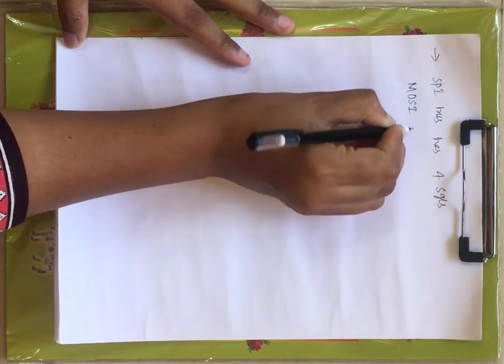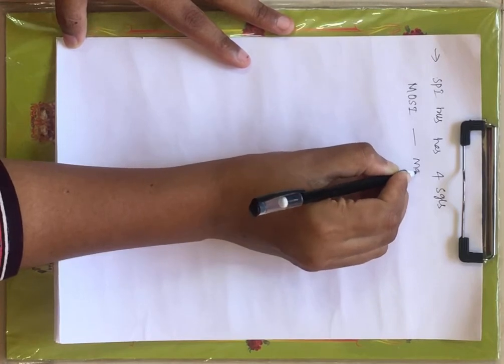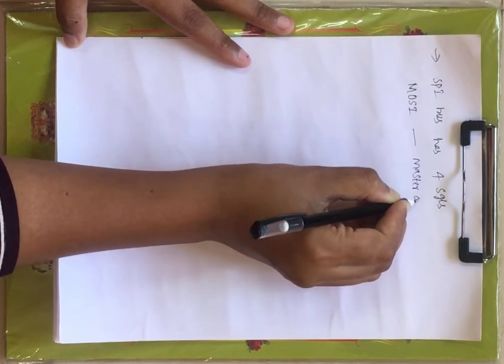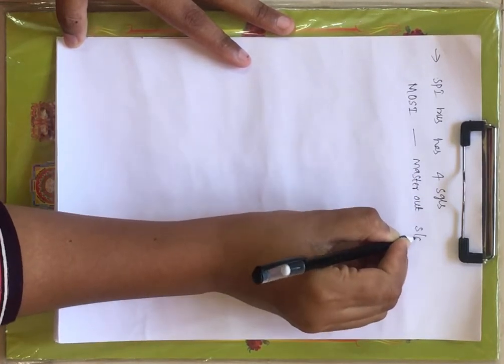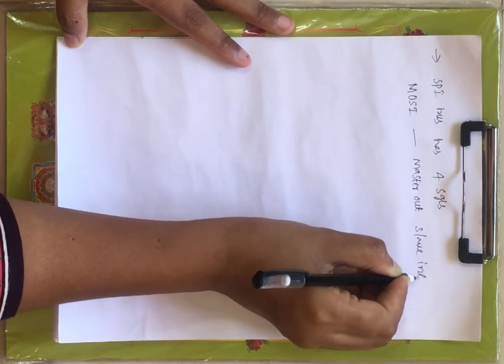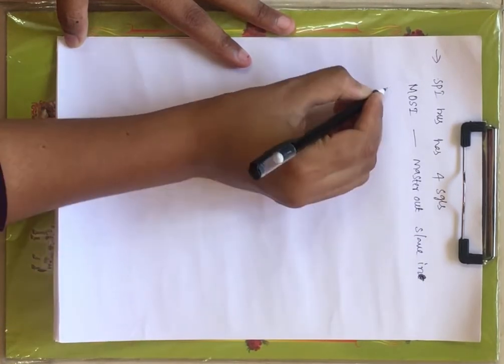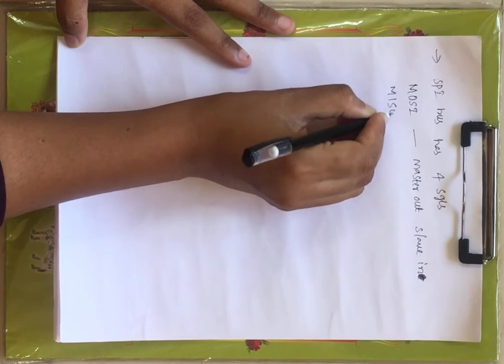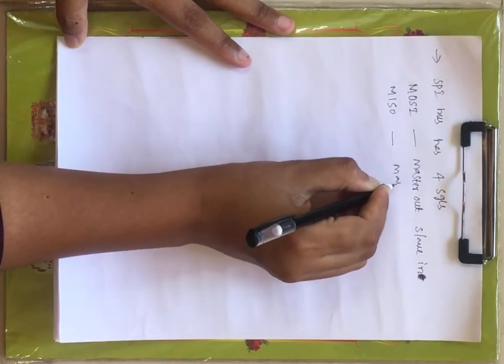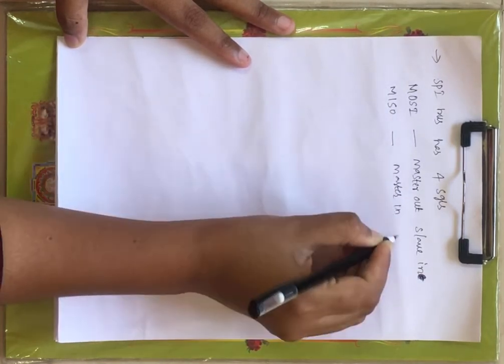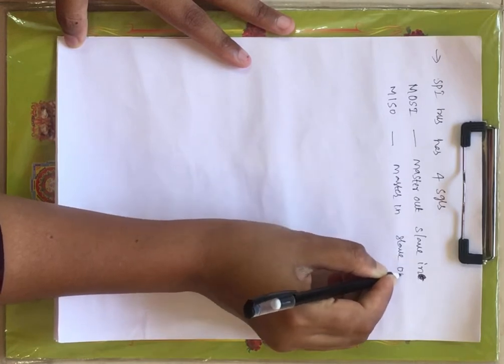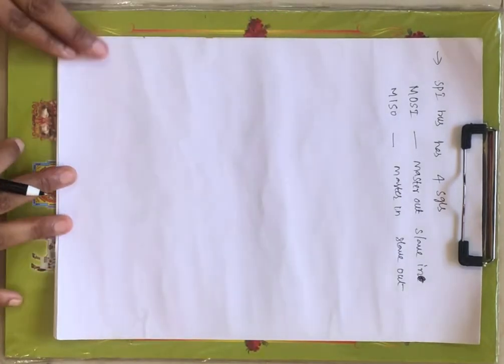The first signal is MOSI. The abbreviation is master out slave in. Right? And next you have MISO, master in slave out.